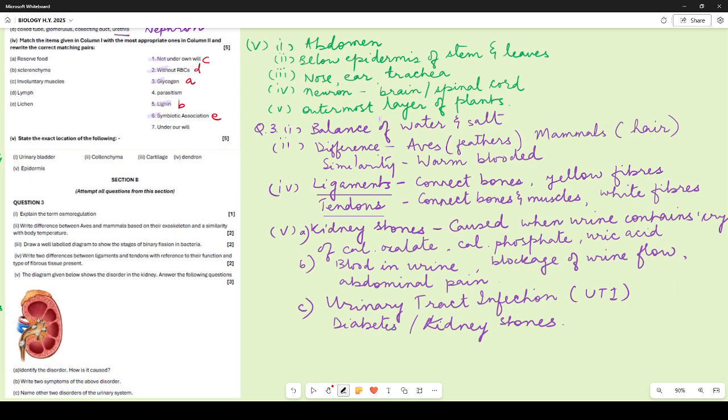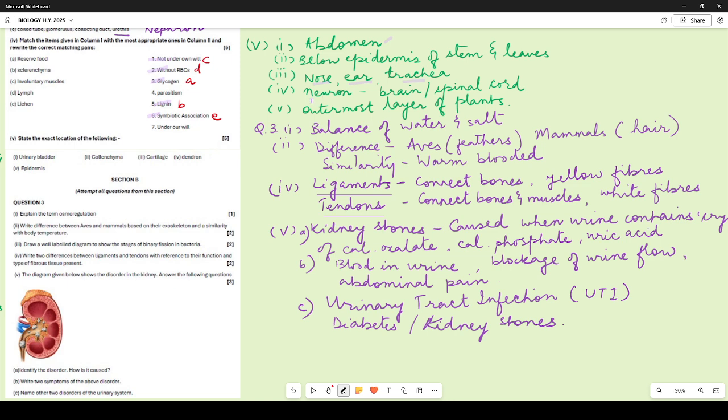Urinary bladder, it is located in the abdomen, the lower part of the abdomen. If you have written somewhere like abdomen, it is correct. Collenchyma, it is located below the epidermis of stem and leaves. Cartilage: nose, ear, windpipe also. If someone has written trachea, then it is correct.